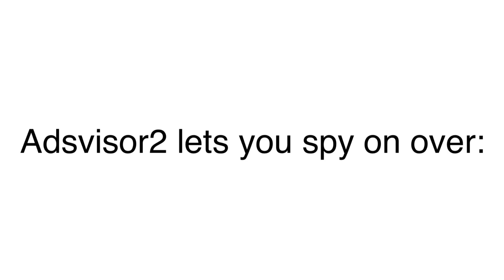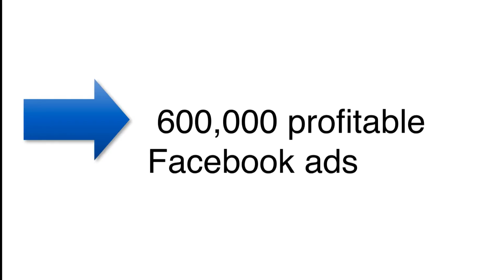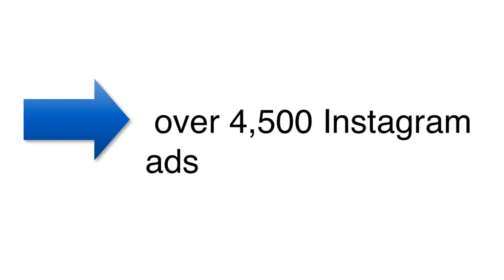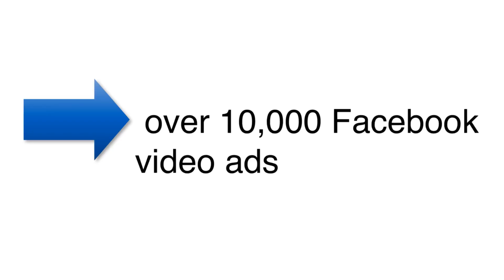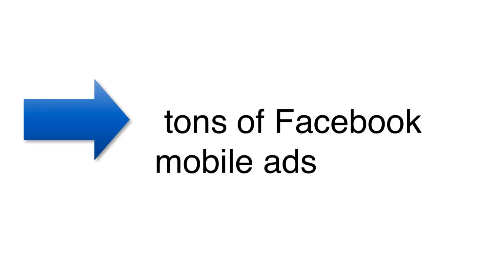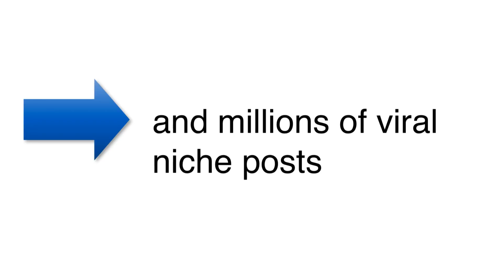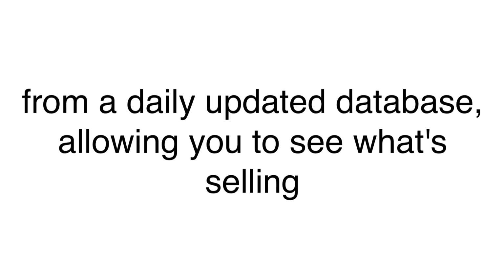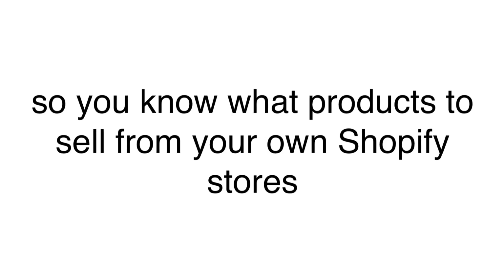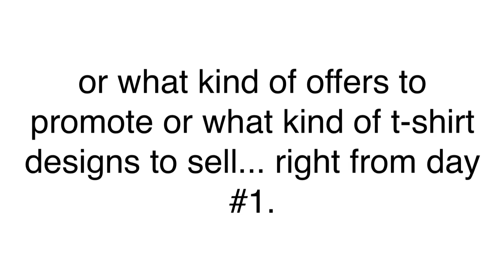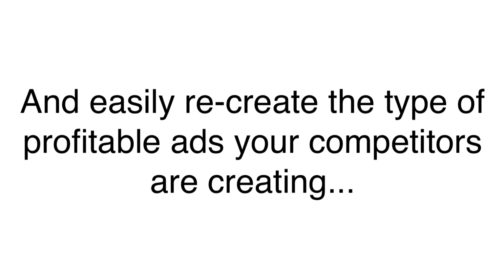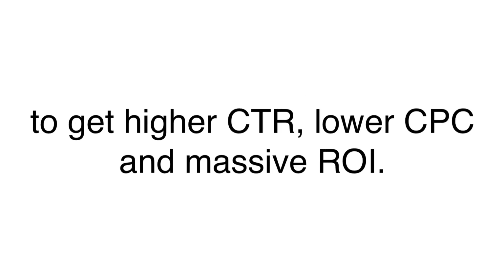AdsVisor 2 lets you spy on over 600,000 profitable Facebook ads, over 4,500 Instagram ads, over 10,000 Facebook video ads, tons of Facebook mobile ads, and millions of viral niche posts from a daily updated database, allowing you to see exactly what's selling so you know what types of products to sell from your own Shopify stores, what kinds of offers to promote, or what kind of t-shirt designs to sell right from day one. And easily recreate the type of profitable ads your competitors are creating to get a higher click-through rate, lower cost per click, and massive ROI.